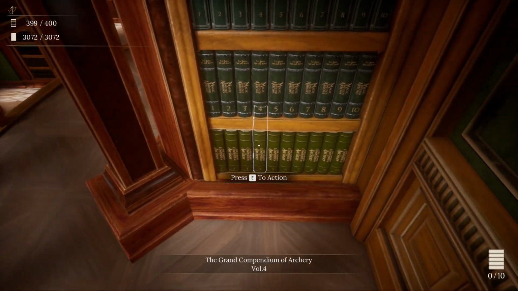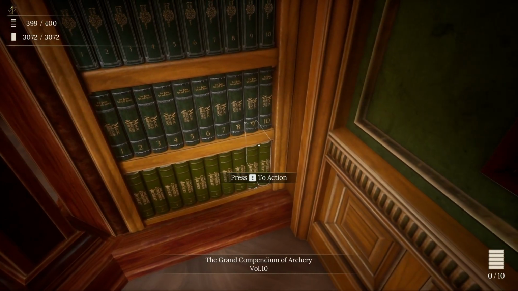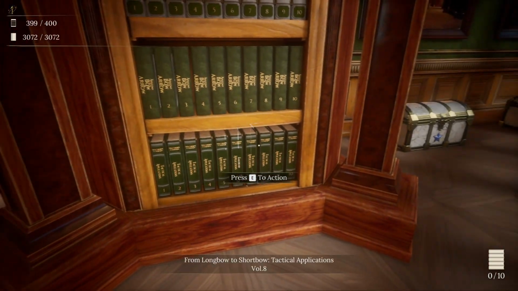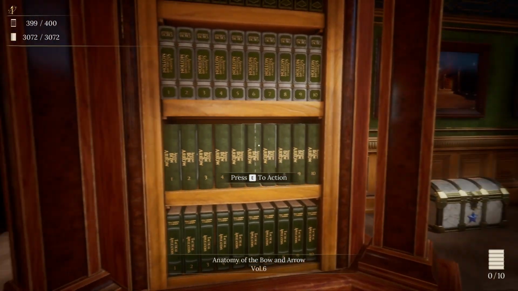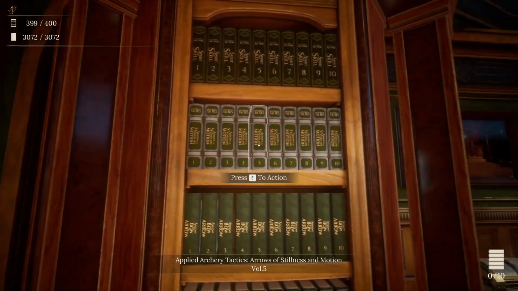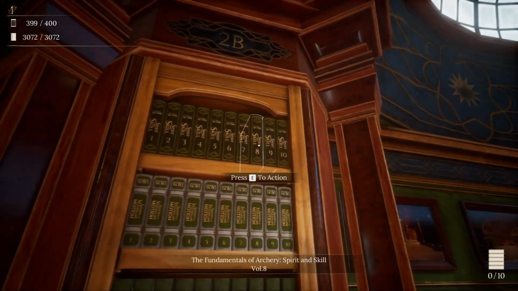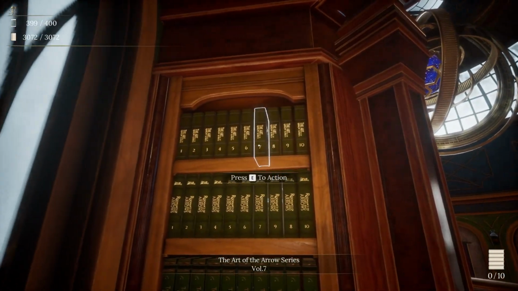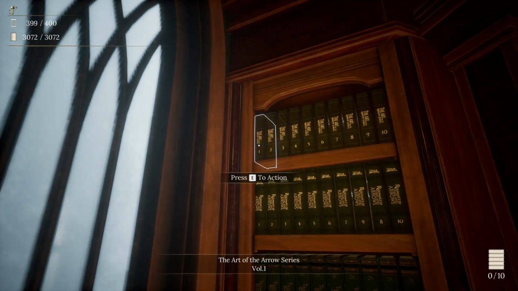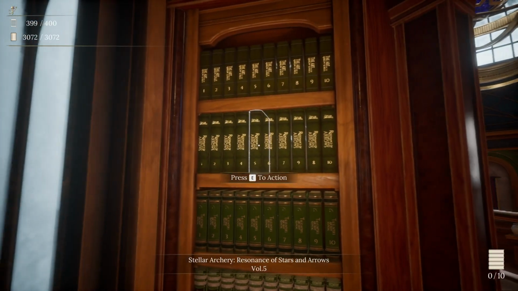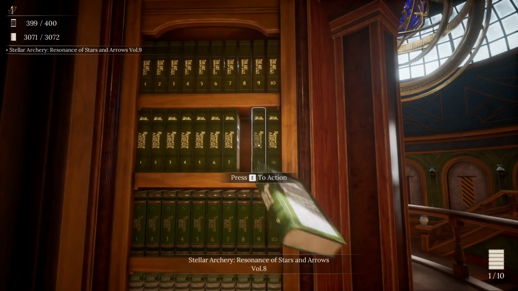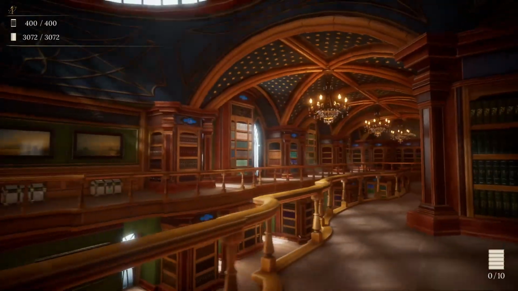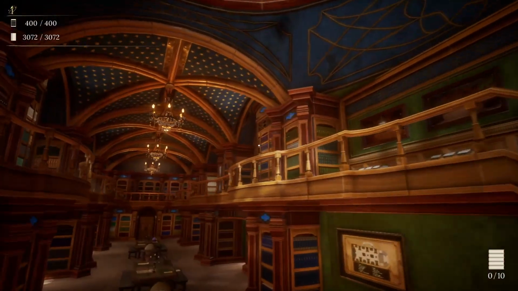I must have misread something here. 4, 3, 2, 1. 1, 2, 3, 4, 5, 6, 7. Ah! I had that the wrong way around. There we go. Now all those are blue up there.